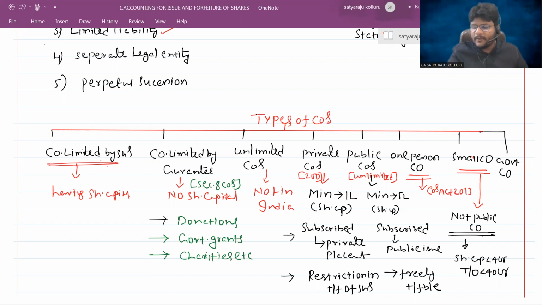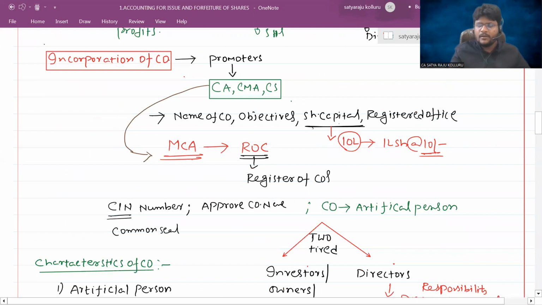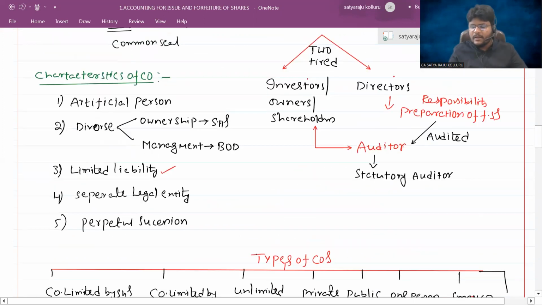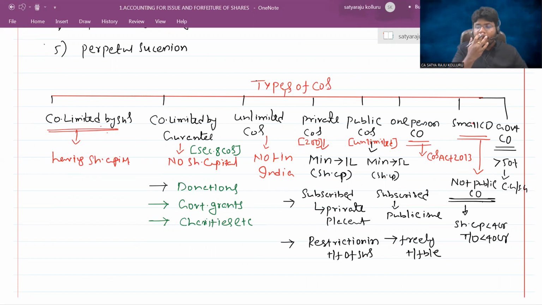Okay, next, coming to the government company. Sir, what is a government company all about, sir? Government company means there is share capital, and out of such share capital, greater than 50% is in the hands of either the central government or the state government, or in combination. That means the company is incorporated by the central government or the state government, and greater than 50% stake is in the hands of the central government or the state government.